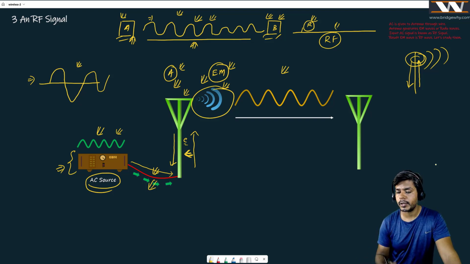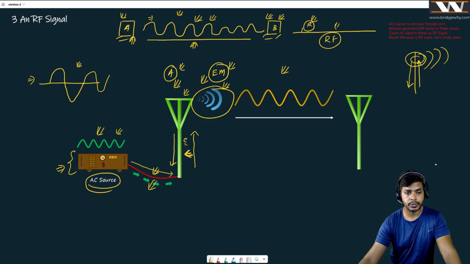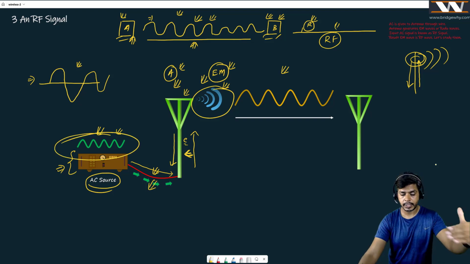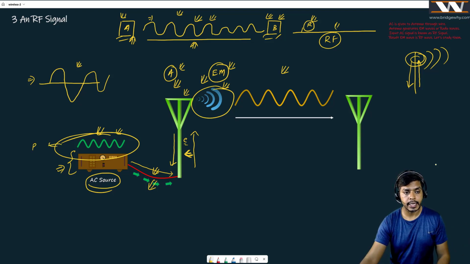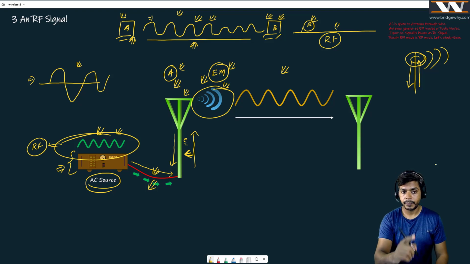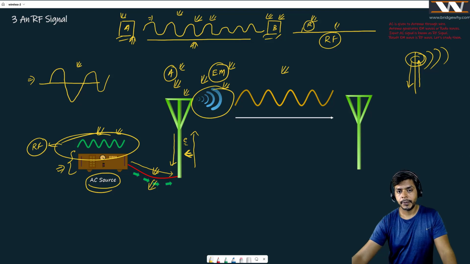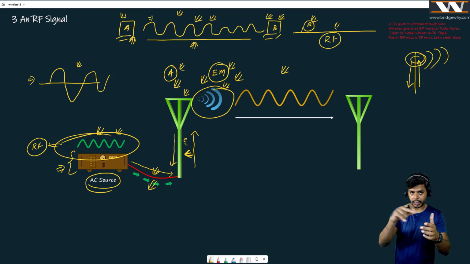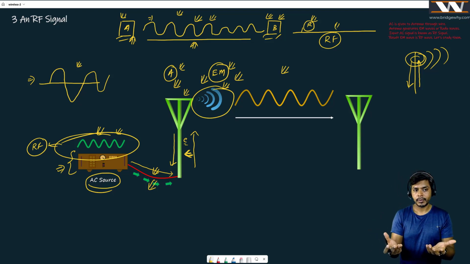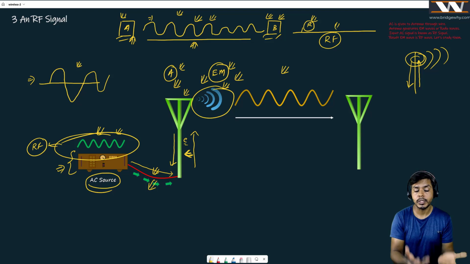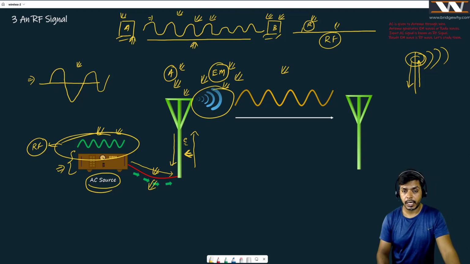who is the generator of this RF signal? And you must be thinking, Mr. Vishnu, this electric current, whatever you are supplying, it is again a wave, right? We can also call this an RF signal because eventually this alternating current is generating your RF signal. So something which is coming out of this antenna is an RF signal, and what you are giving in the form of alternating current is also your RF signal. And after some time, you will come to know about it, right?